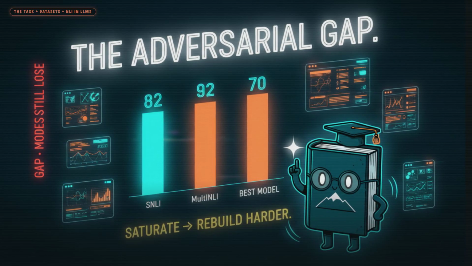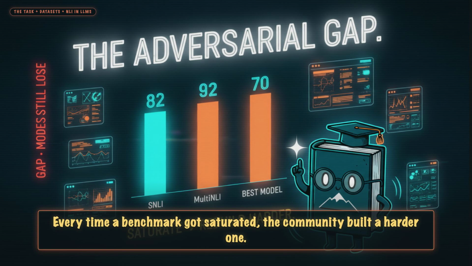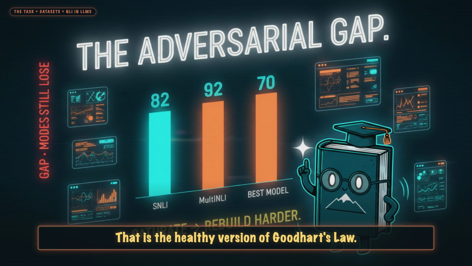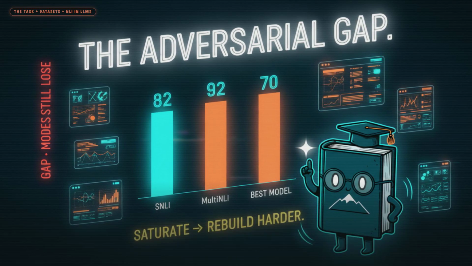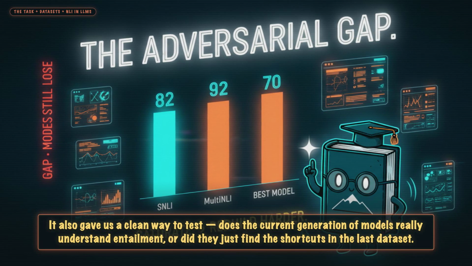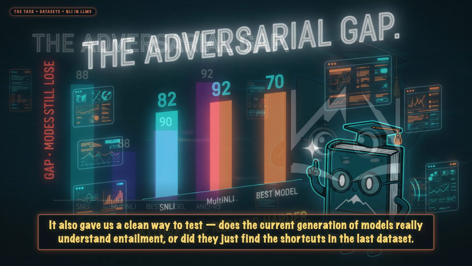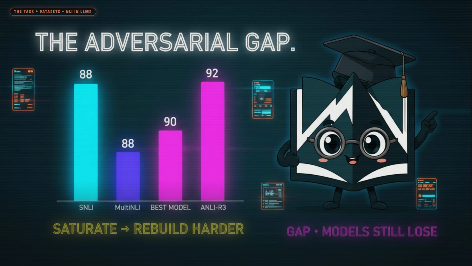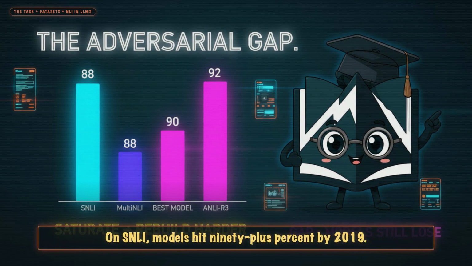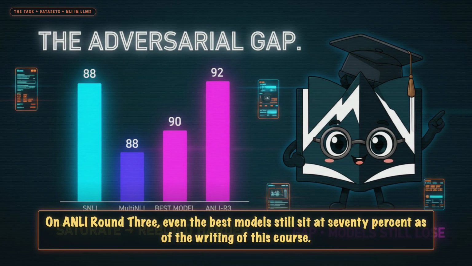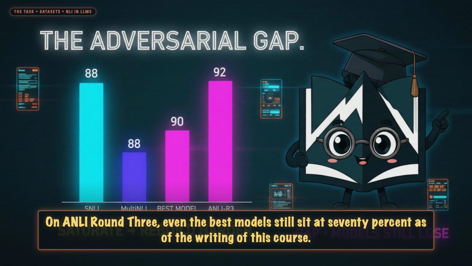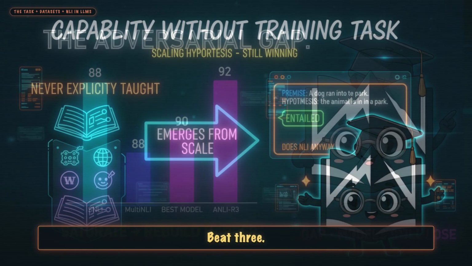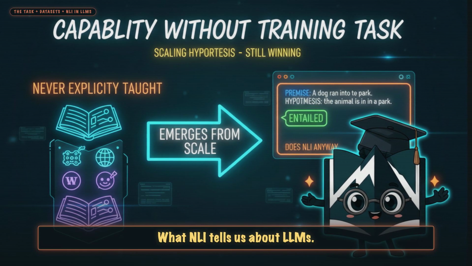Notice the pattern. Every time a benchmark got saturated, the community built a harder one. That is the healthy version of Goodhart's law. It kept NLI honest. It also gave us a clean way to test. Does the current generation of models really understand entailment? Or did they just find the shortcuts in the last dataset? On SNLI, models hit 90+% by 2019. On ANLI round 3, even the best models still sit at 70% as of the writing of this course. Beat 3. What NLI tells us about LLMs.